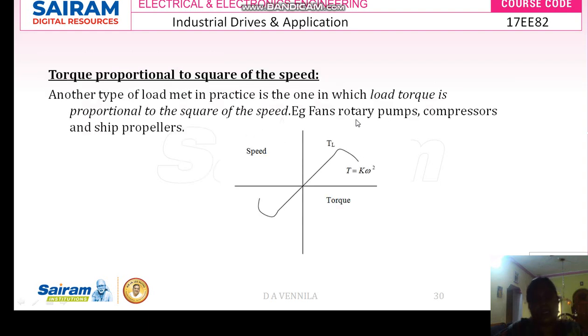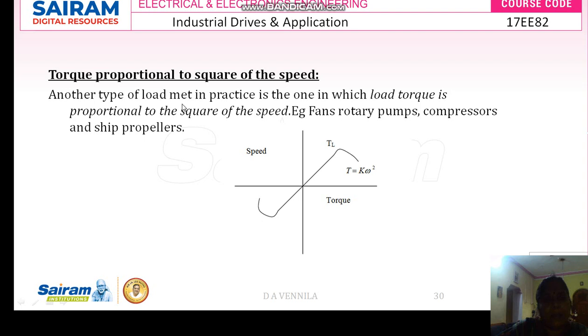Okay, and next, torque proportional to square of the speed. After some time your torque will be increased, as well as your speed will be increased. After some time your torque will be equal to the square of your speed. Omega is nothing but your speed, and your torque will be equal to k into omega square, where k is nothing but your constant.